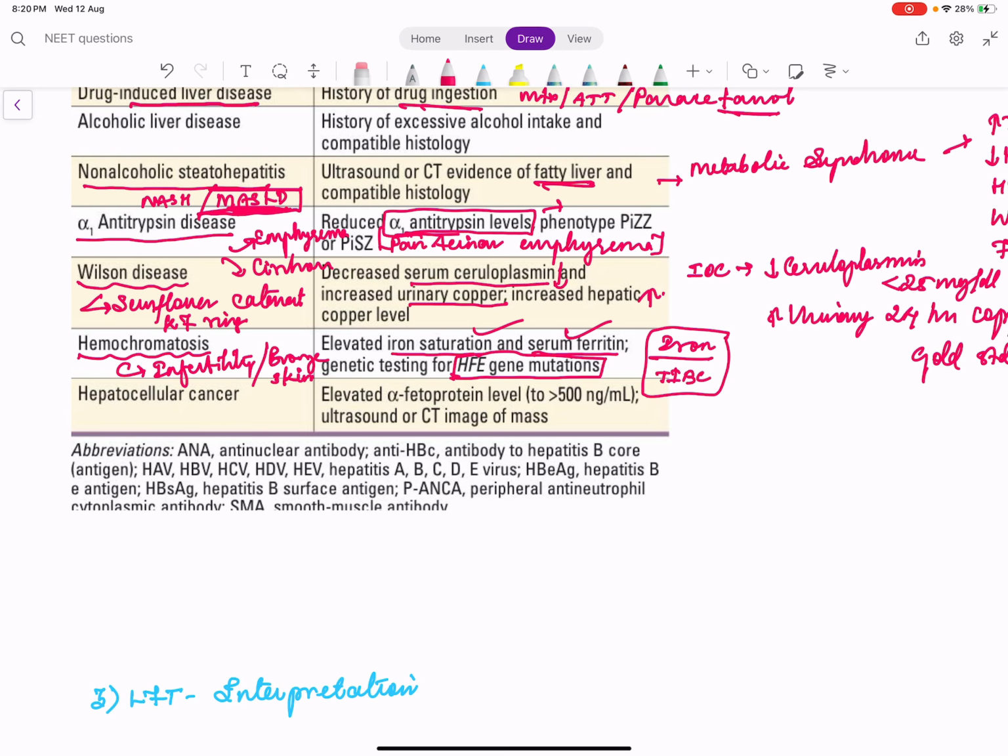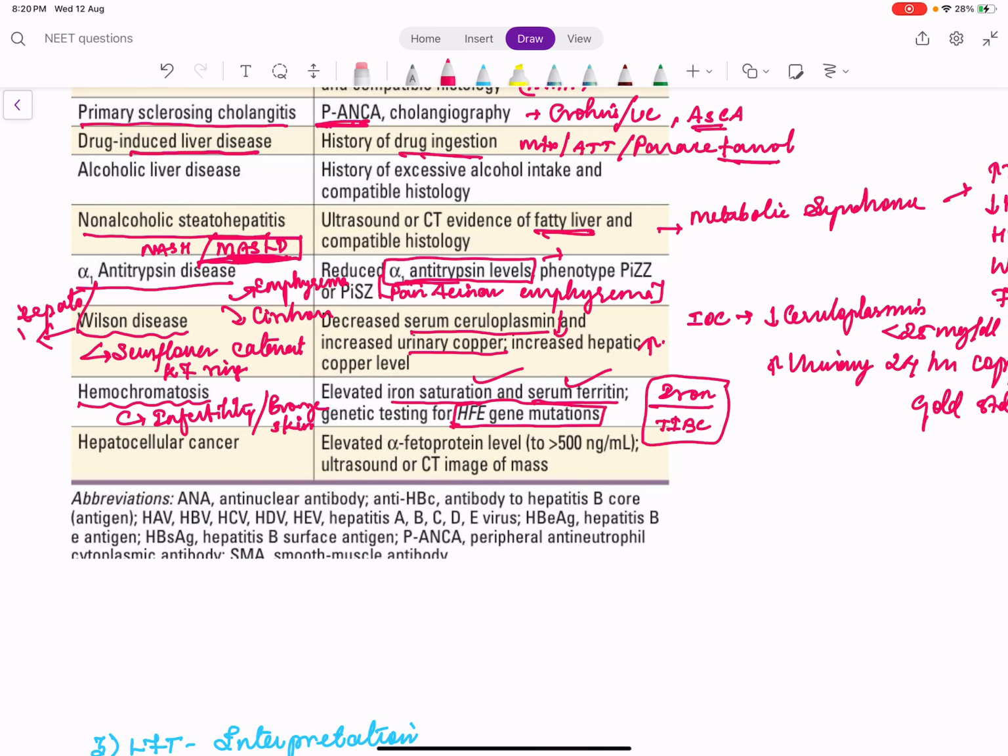Wilson's disease is also called as hepatolenticular degeneration. Because copper deposits in the liver. Lenticular means it is in the lens of the eye as well as the lentiform nucleus of the brain. So it causes a movement disorder called as wing beating tremor.